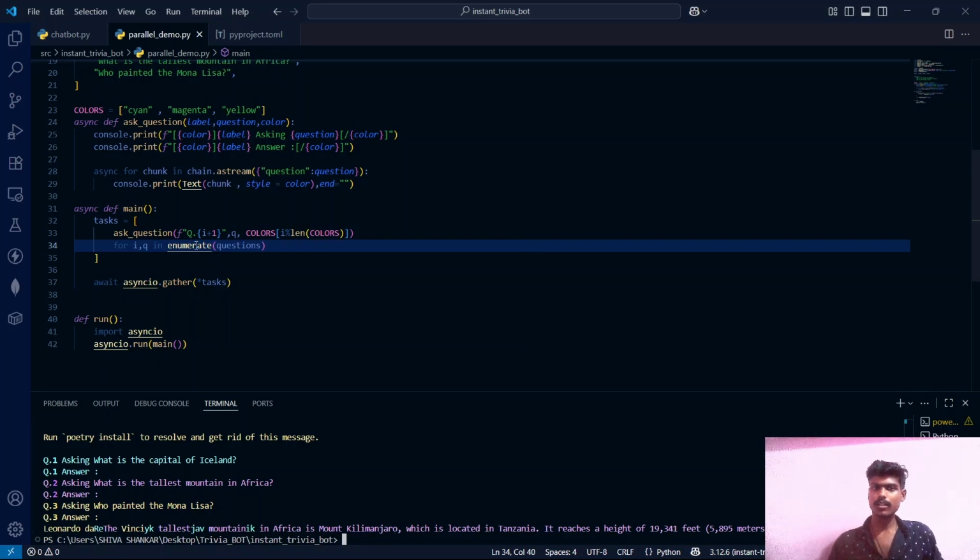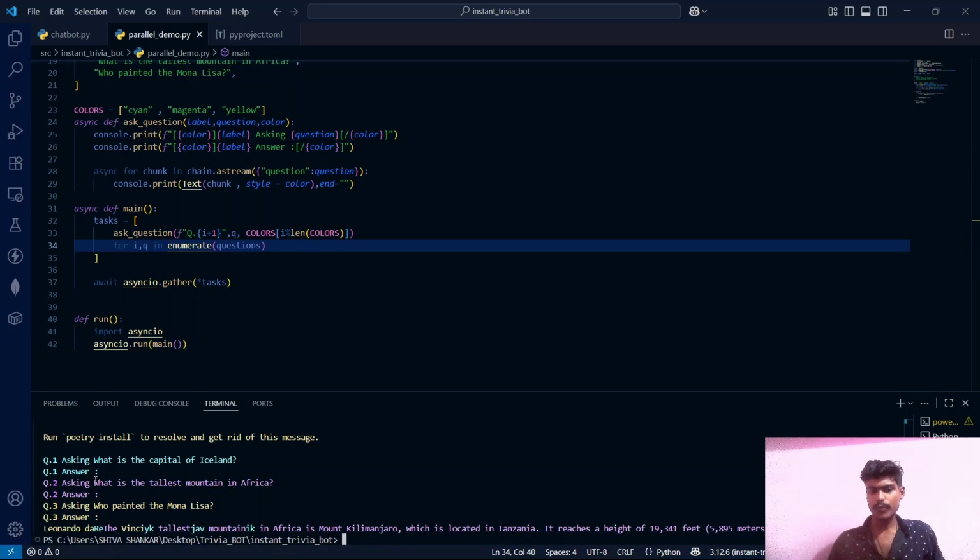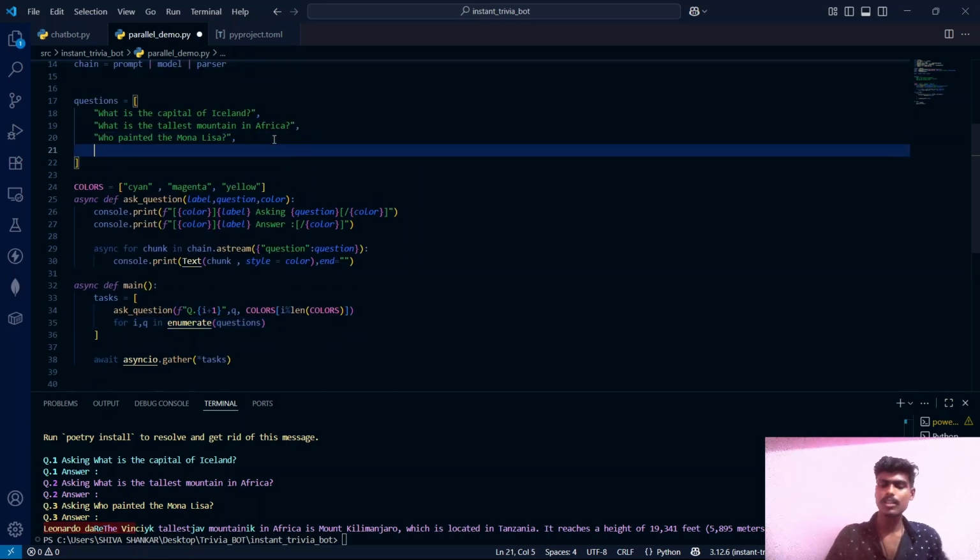If we had not used the dot stream method, the process would be: first the LLM would answer question 1, and then it would move to question number 2, and then to question number 3. But since we are using the dot stream method, it parallelly provided the answers for all the 3 questions. If we add one more question, it would easily give us its answer also. Let's ask it.